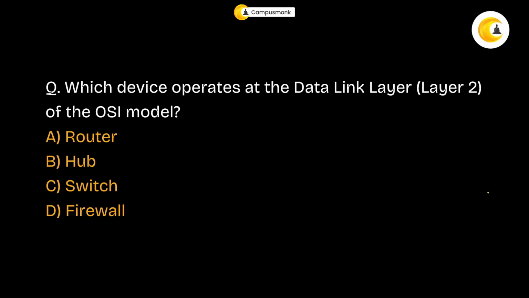Moving to the next one. Which device operates at the data link layer? That is layer 2 of the OSI model. Which device operates?